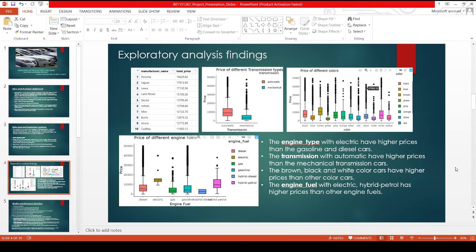Brown, black, and white cars have higher prices than other color cars. Cars with electric and hybrid petrol engine fuel have higher resale value than other engine fuel cars. So these are some of the interesting exploratory findings on the dataset.